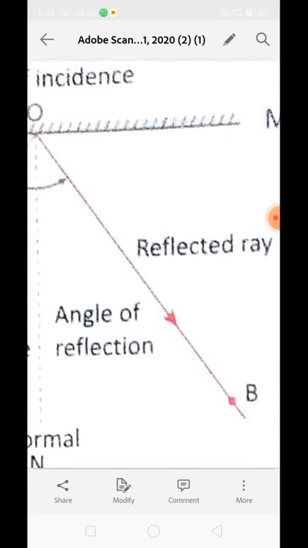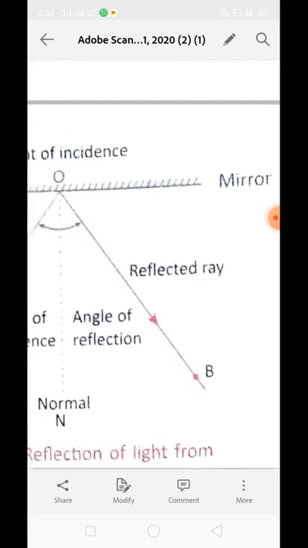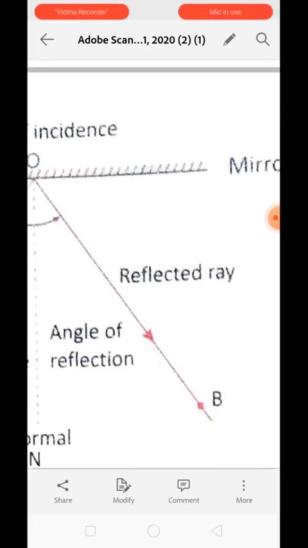So this light ray which is coming out from the mirror after getting reflected is known as the reflected ray, and we have named it OB. So over here OB is a reflected ray. Understood?